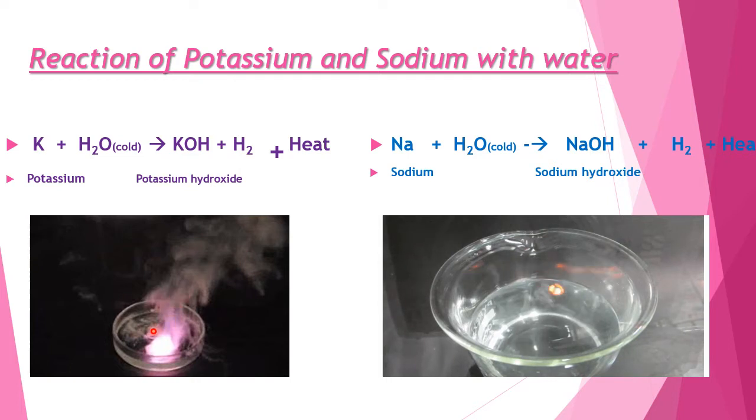You can see here, when we drop the potassium metal in water, there are flames. This flame is due to the burning of hydrogen gas. At the same time, you can see sodium metal when dropped in water floats on the surface. Potassium as well as sodium, these two metals float on the surface, and this floating is because of their low density.